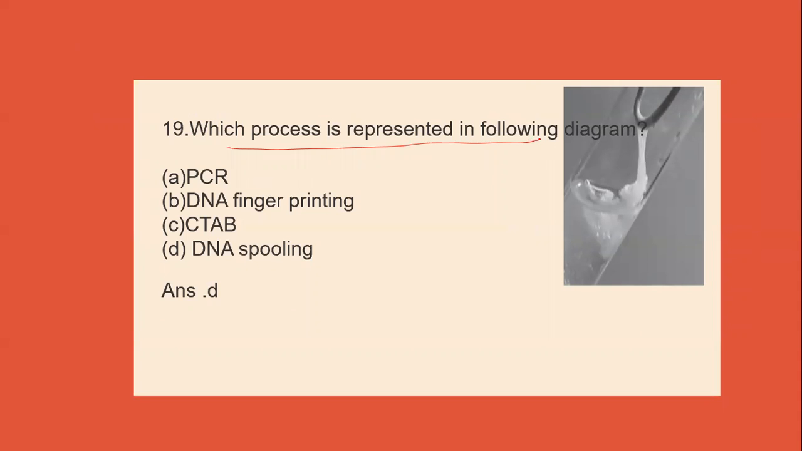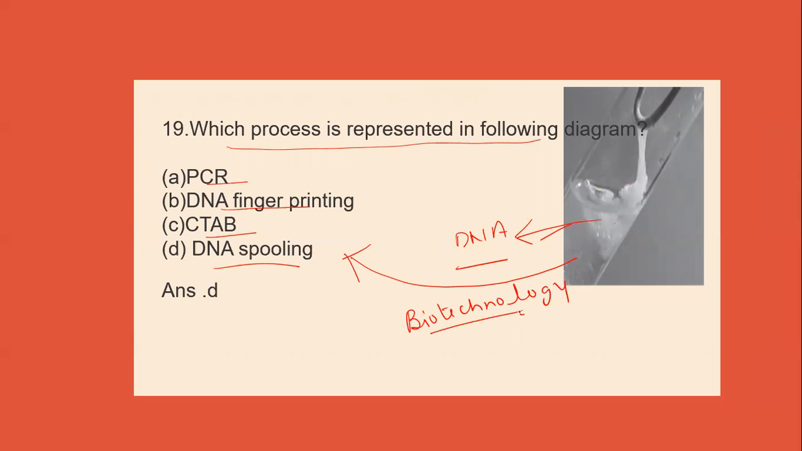Which process is represented in the following diagram? PCR, DNA fingerprinting, CTAB, or DNA spooling. Now we know that this white color structure is DNA, and this figure represents DNA spooling. Now, what is DNA spooling? In DNA spooling, the DNA is separated in a test tube using different protocols, and this is used in biotechnology experiments. So DNA spooling is the correct answer.